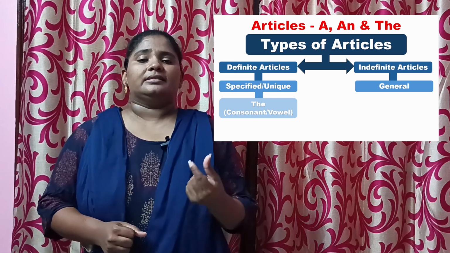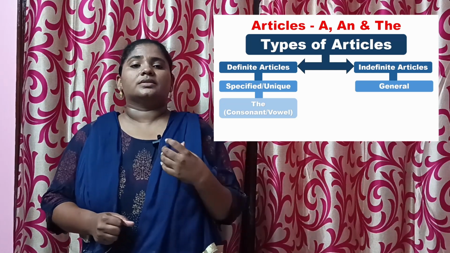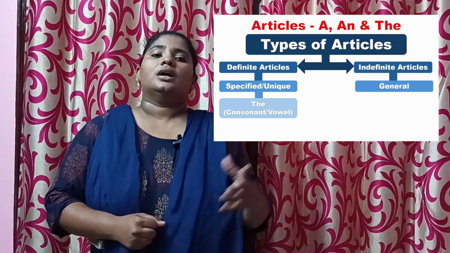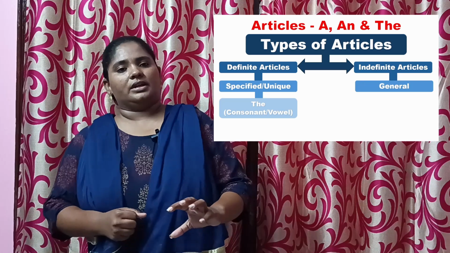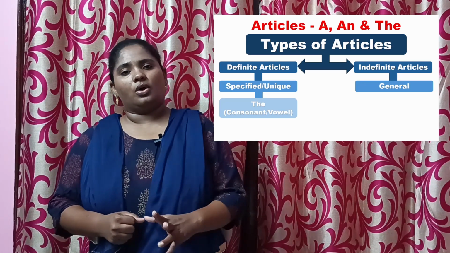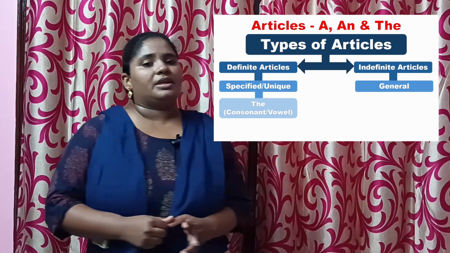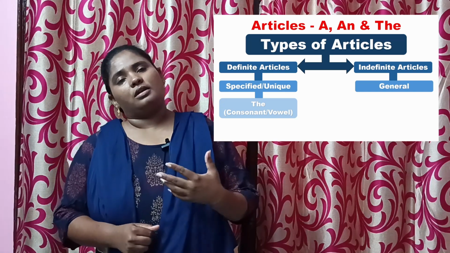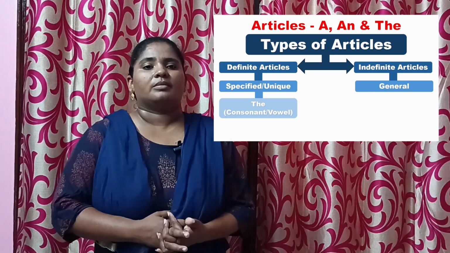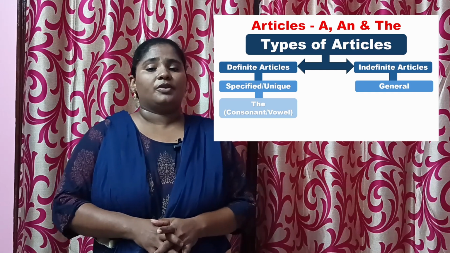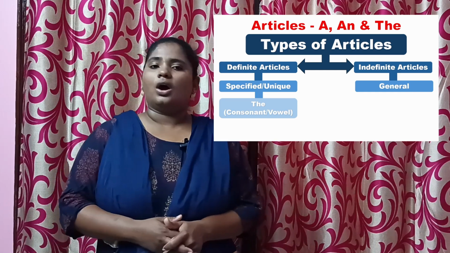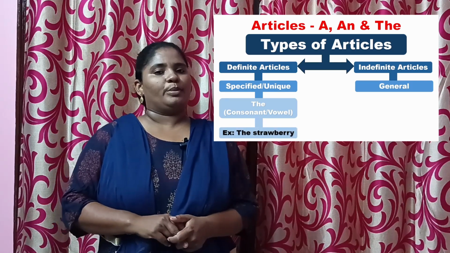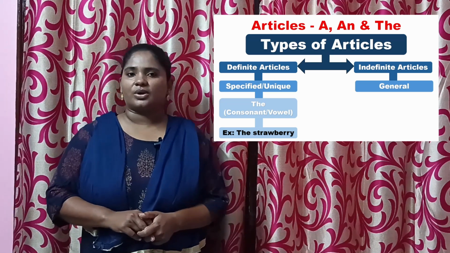The definite article "the" can be used before words which start with a consonant letter or a vowel letter. The phonic sound can be either a vowel or a consonant, any of that, but we use it only before specified or unique vocabularies. Example, the strawberry.